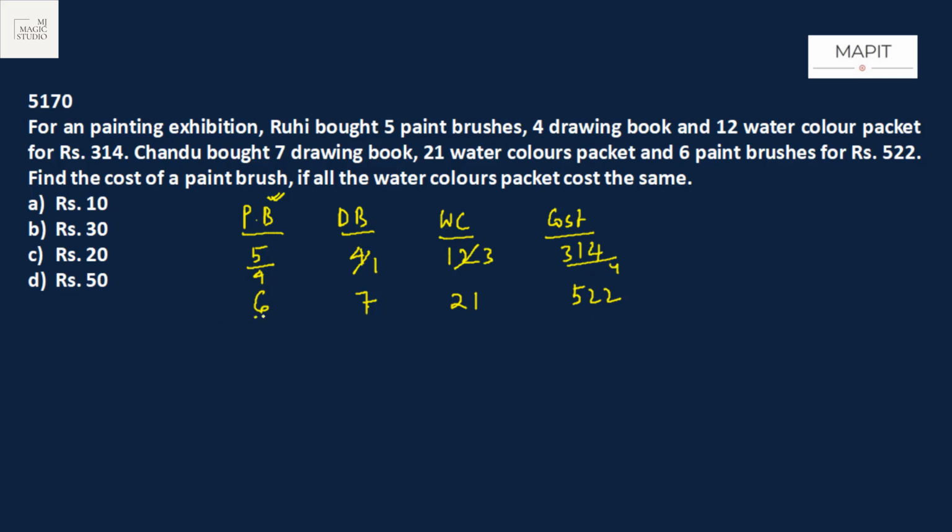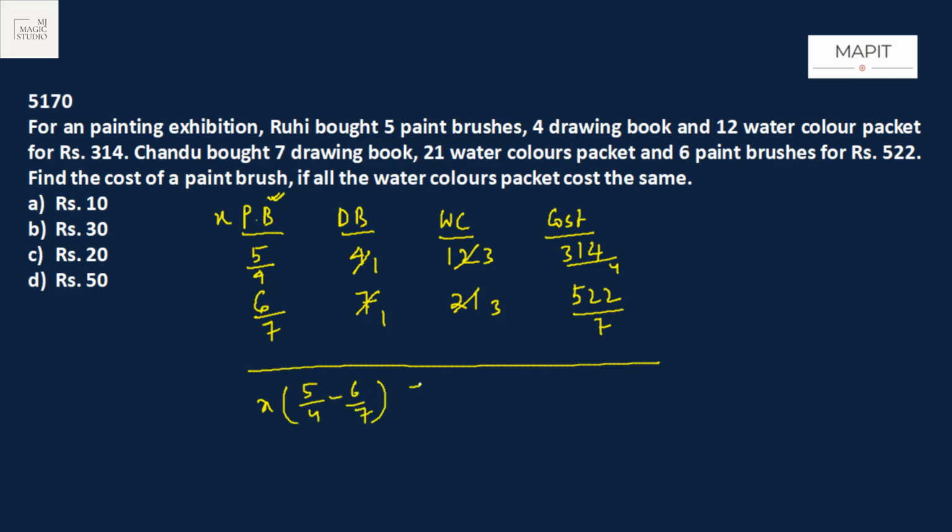And the second equation by 7: this becomes 1, this becomes 3, all divided by 7. Now if I subtract these two, then 1 brush and 3 watercolor will automatically get cancelled with 1 brush and 3 watercolor. That means, let the paintbrush cost be x. Taking x common, 5 by 4 minus 6 by 7 is equal to 314 by 4 minus 522 by 7.